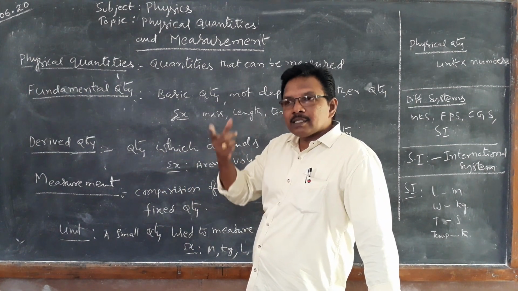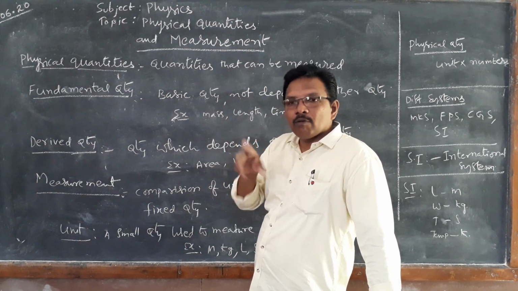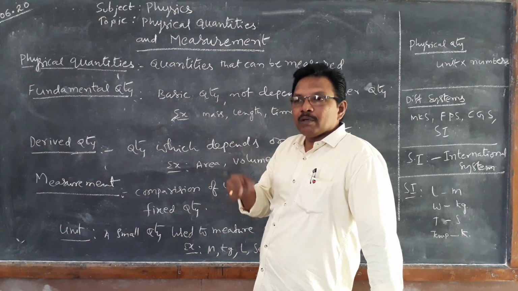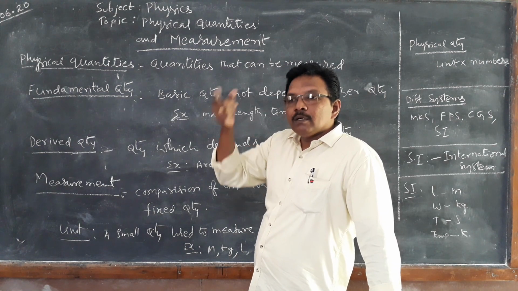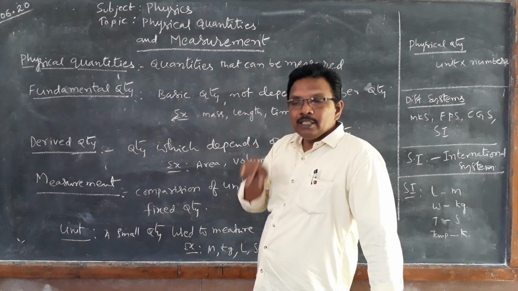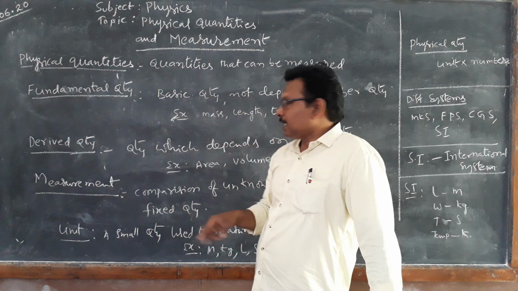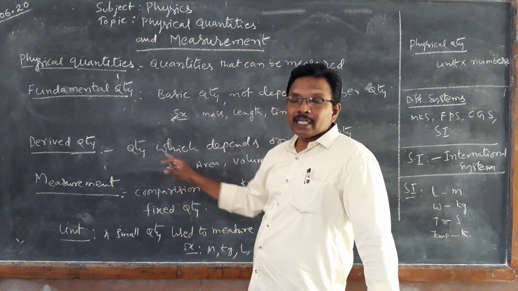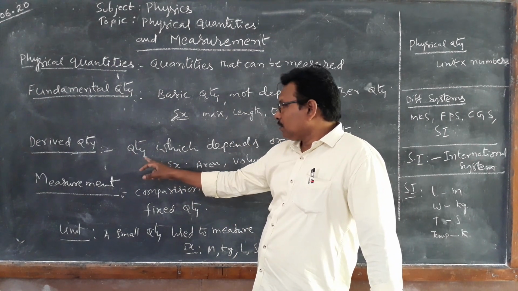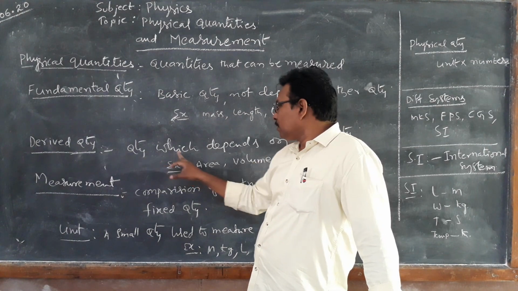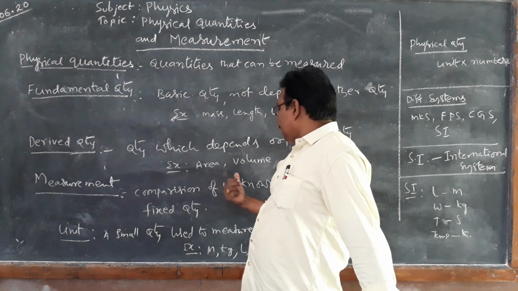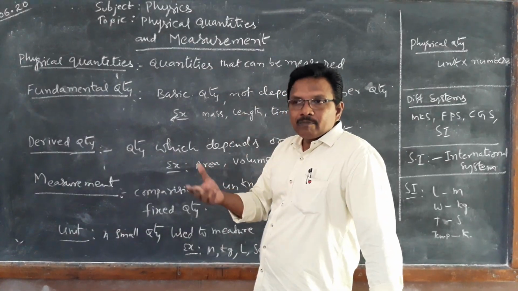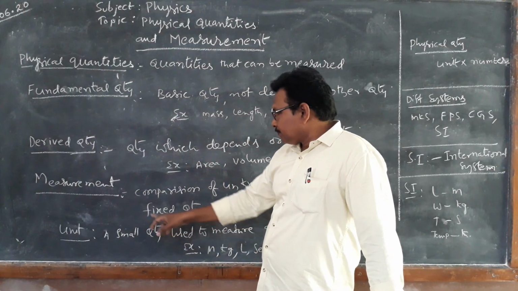For density, mass and volume. The density formula is mass by volume. Density is derived by using mass and volume. So these are called derived quantities. What are derived quantities? Derived quantities depend on basic quantities. Example: area, volume, and density.